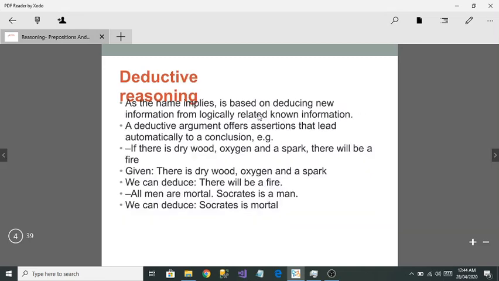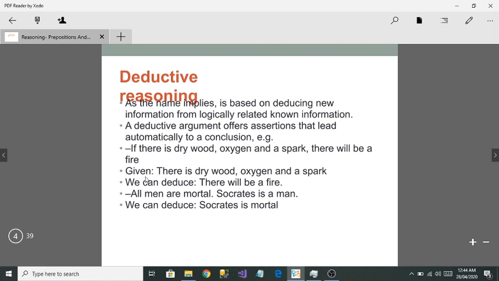The first one is deductive reasoning. What is deductive reasoning? Deductive reasoning is based on rules. That means you know some information, a little information, and from that known information you are going to deduce new information. Okay, let me tell you some examples. For example, as you can see here, if there is dry wood, oxygen and a spark, that means you have this information, you know that there is dry wood, oxygen and a spark. So now you can tell that there will be a fire. That means you are going to deduce some new information. So this is called deductive reasoning.